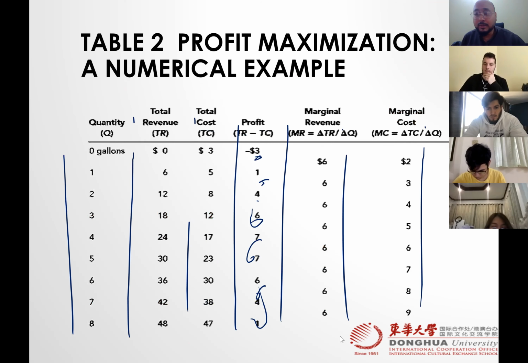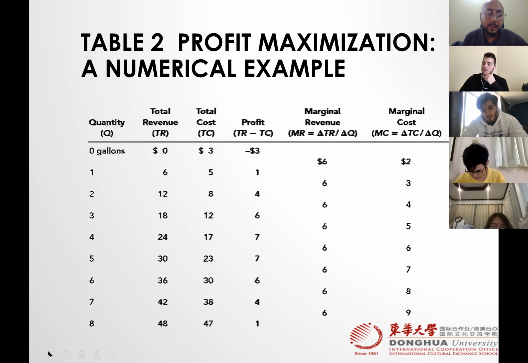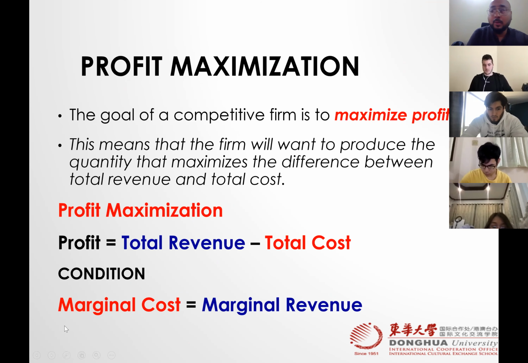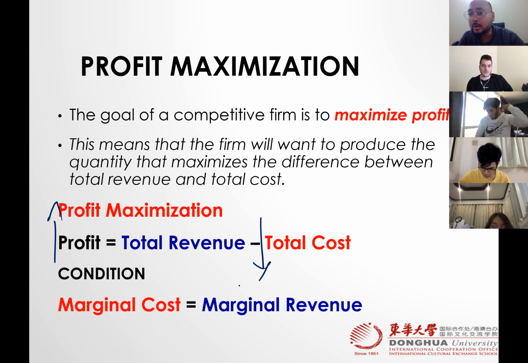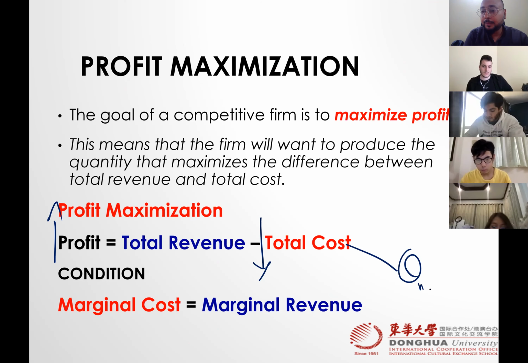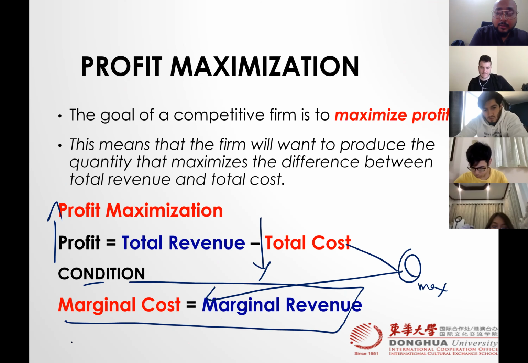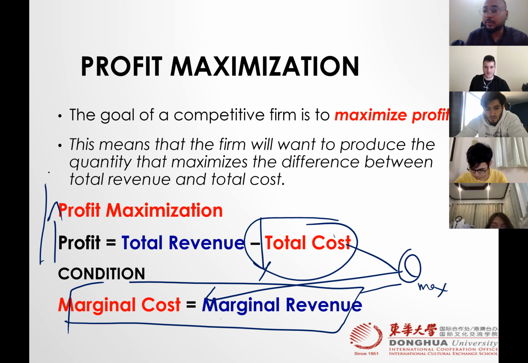So thanks to economists, they came up with the condition and they said the concept is the same. You need to maximize your profit by reducing the cost. So where you need to produce, you need to find out the maximum quantity, and that quantity can be found through this condition. So when MC is equal to MR, you need to produce this quantity. When you produce this quantity, your cost would be minimum and your profit will be maximum.